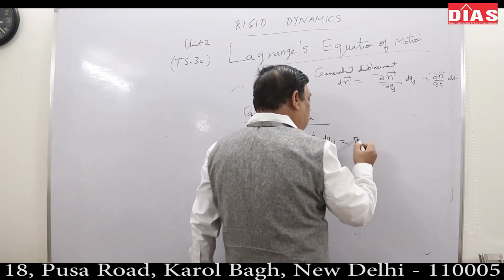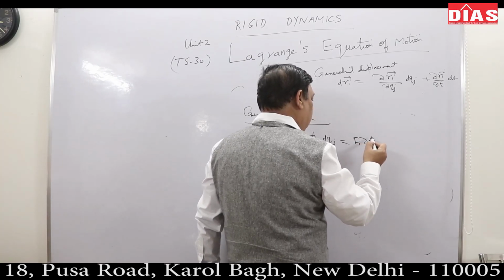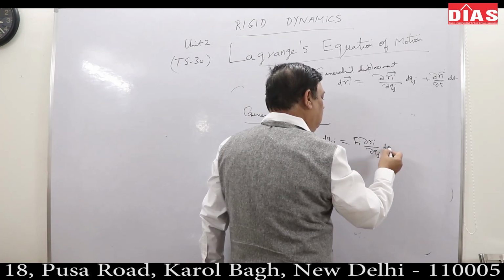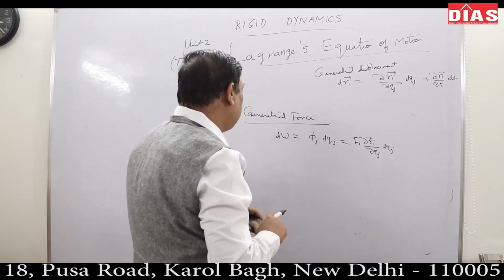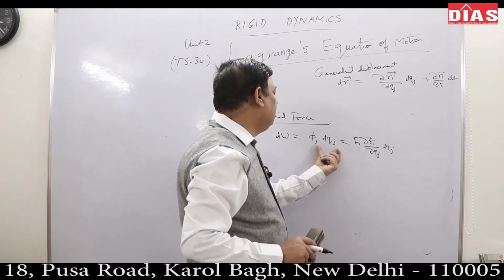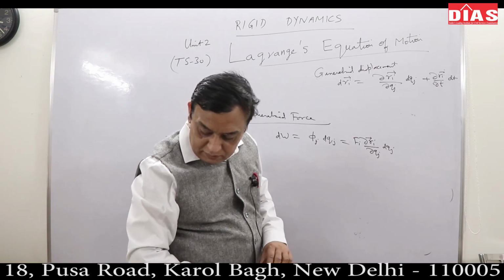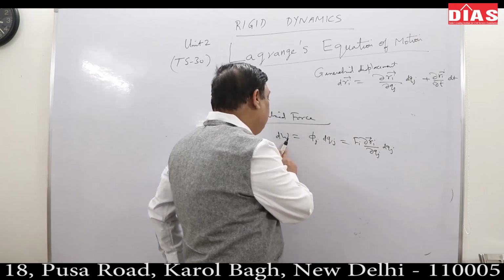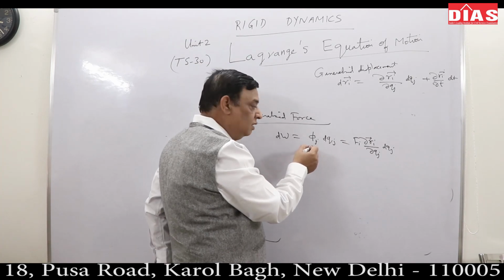This must be equal to Fi, the real force, times del Ri upon del qj into dqj. dW is generalized force into generalized displacement. Work done: phi j is called generalized force.